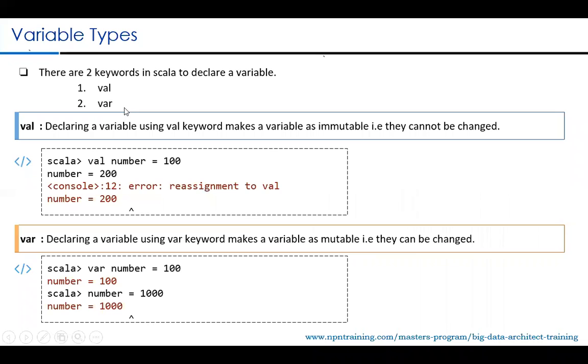Okay, let's understand another important feature of Scala called variable types. There are two keywords in Scala to declare a variable, which are very important. You can declare a variable using val, and you can declare a variable using var. When you declare a variable using val, the variable becomes immutable. That means it cannot be modified.